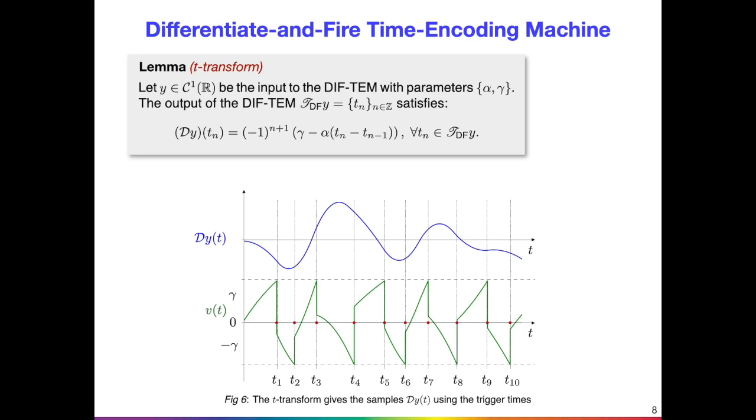We now consider the properties of the output of the DIF-TEM. The lemma, the T-transform, gives the relation between the samples of the derivative of the input signal and the output of the DIF-TEM. When the input to the DIF-TEM with parameters alpha and gamma is a continuous function, the samples of the derivative of the input signal can be computed using the trigger times and the parameters of the DIF-TEM using the simple relation. This allows computation of the samples of the derivative signal post-signal encoding.